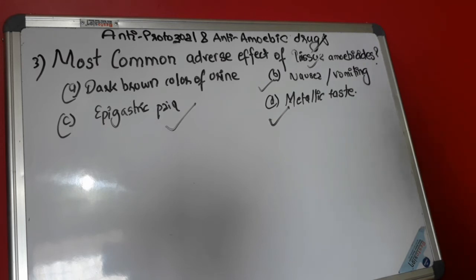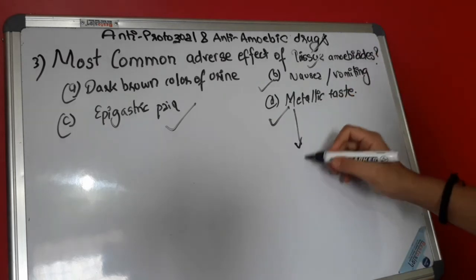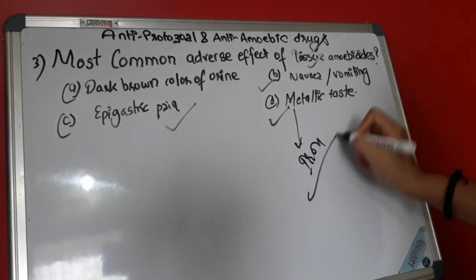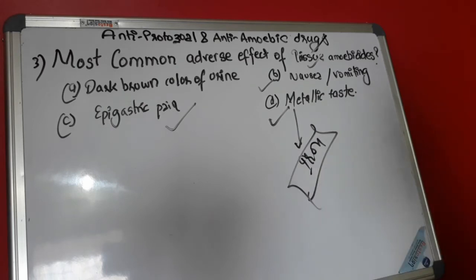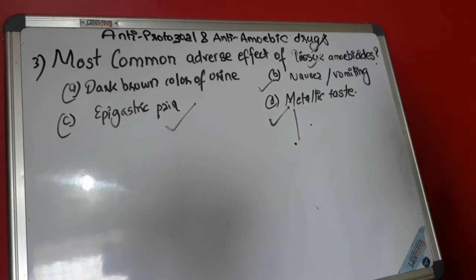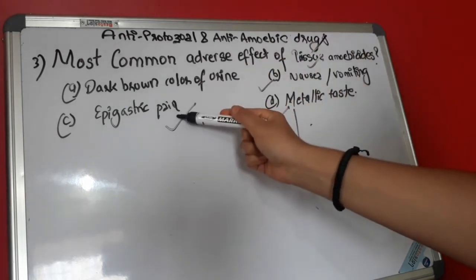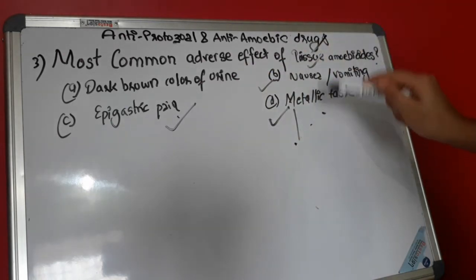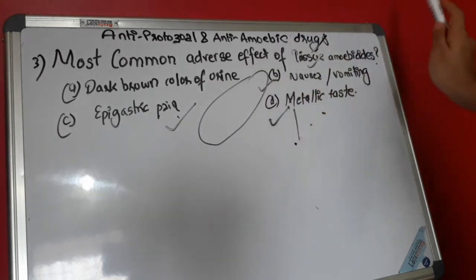Metallic taste is also caused by iron tablets. So you have to know very well the adverse effects of which kinds of drugs, what they are causing and why. Nausea, vomiting, epigastric pain and metallic taste mean that it is the adverse effect of tissue amoebicides. This is question number 3. Now let's move to question number 4.